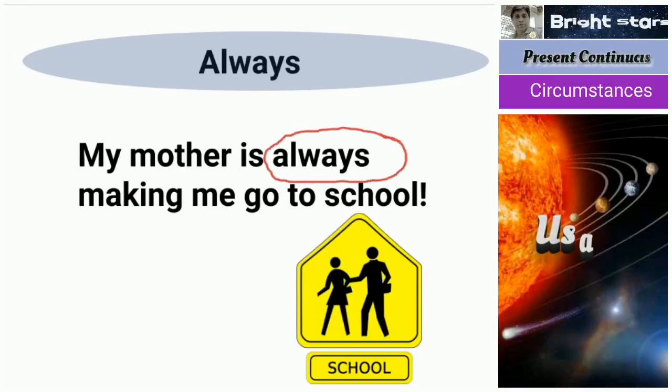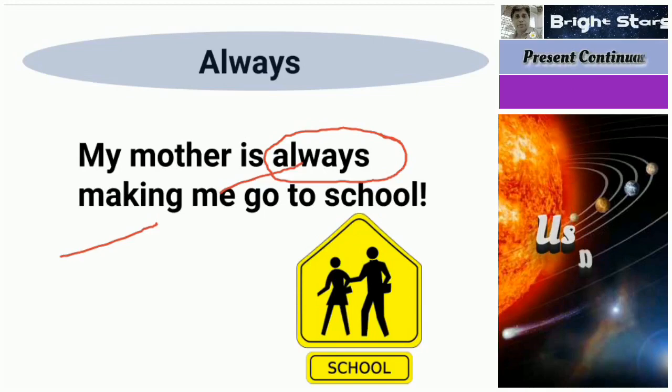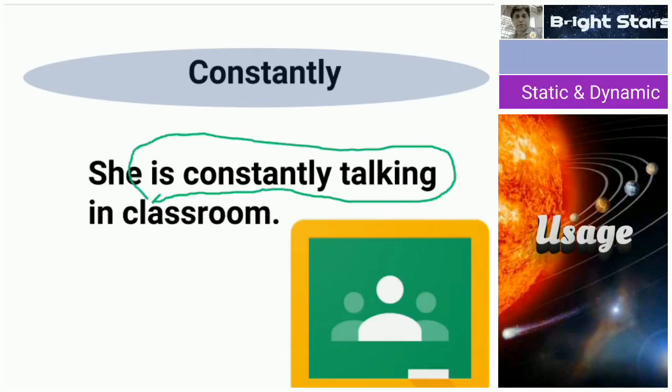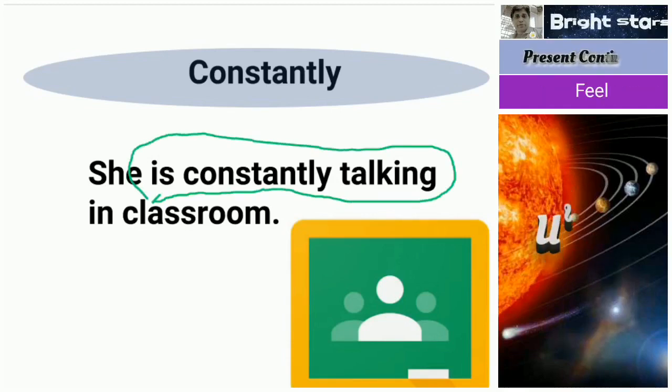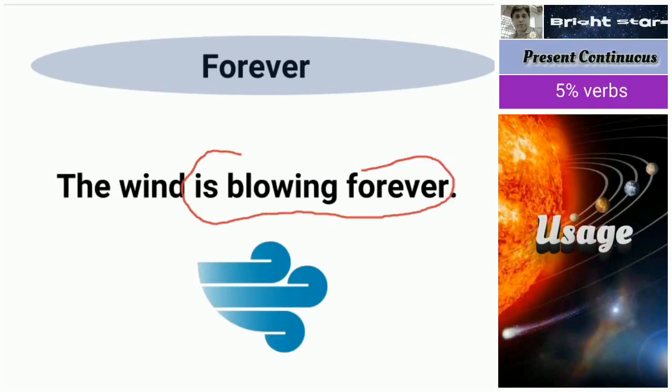Always is there, so is making. In this sense we have used it. In the next one, she is constantly talking in the classroom. Constantly is there, so we can use this. In the same way, the wind is blowing forever.